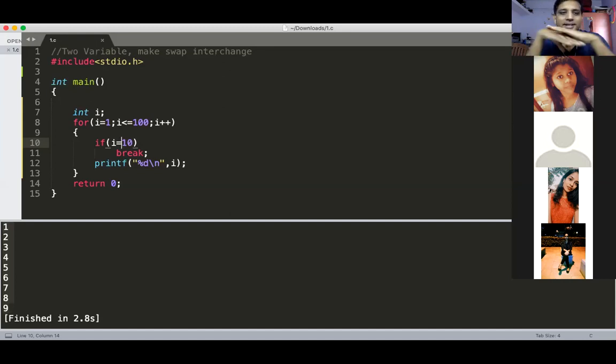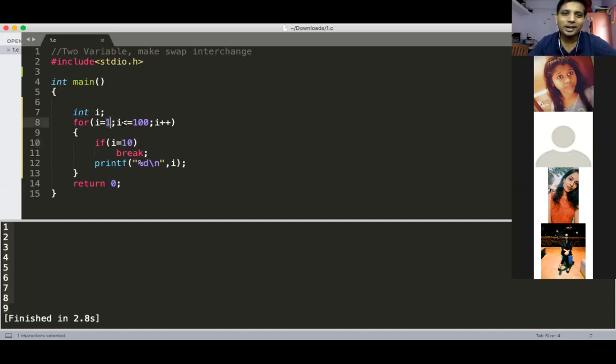I don't want guesses. If you are guessing for a C program, then you will definitely fail to answer. 1 to 9 will print and 10 won't print? No guesses.